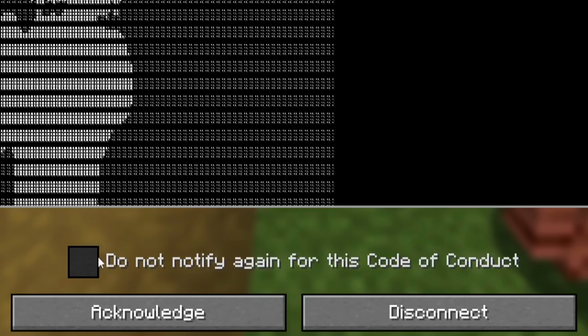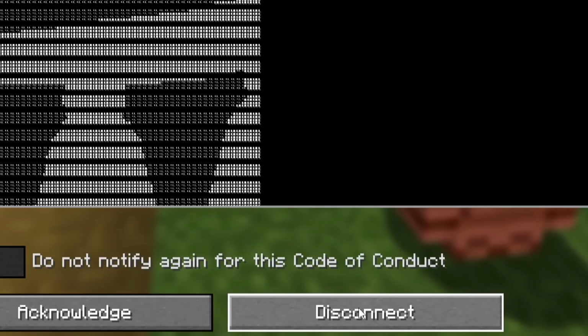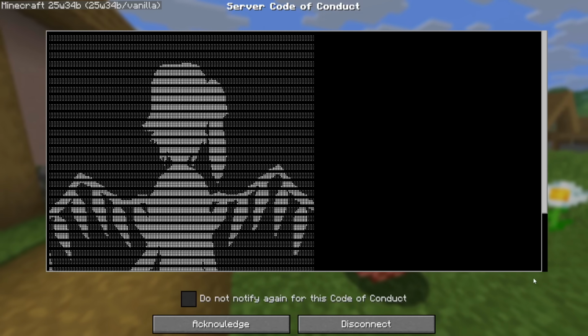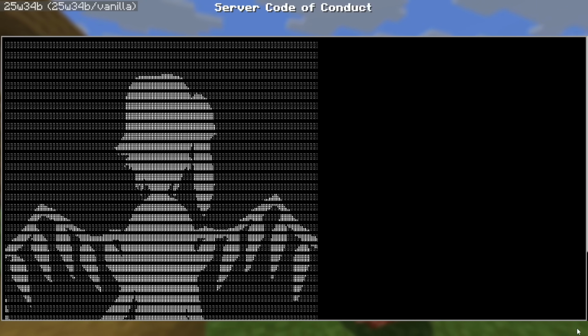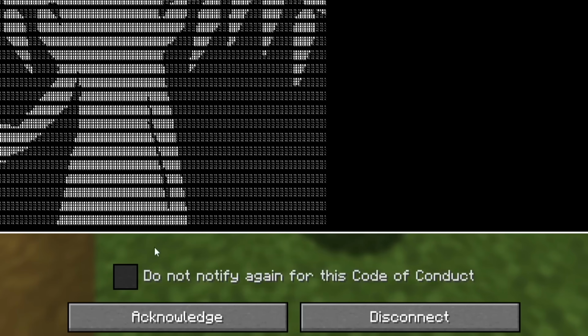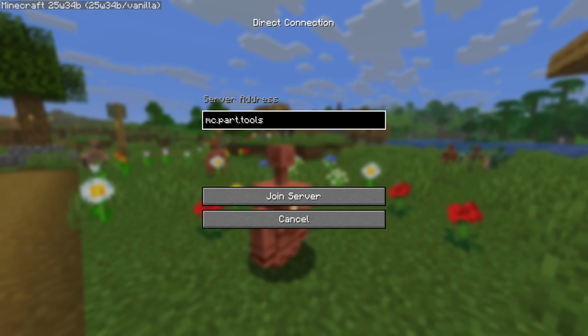Can't scroll, it's not gonna let you scroll. Can't even tell it to not notify you again. Can't even disconnect. Well, you can disconnect, but what you need to do is click acknowledge, and that actually freezes it, because now the server's like, okay, you've acknowledged it, it's not gonna send you the code of conduct anymore, so you can now visualize it through this. And now you can click things, but you can just disconnect and it'll be fine.